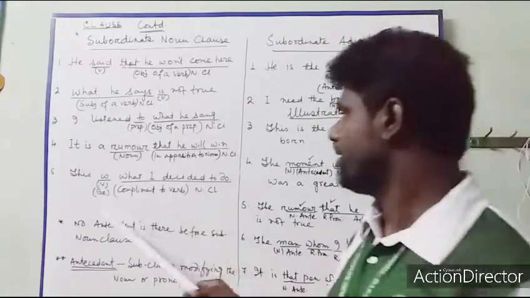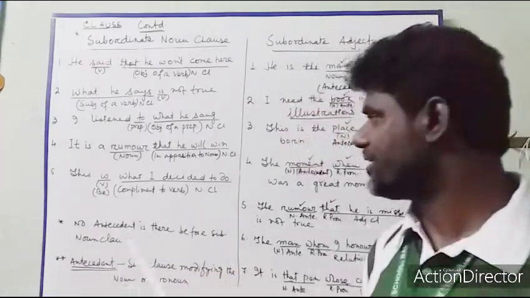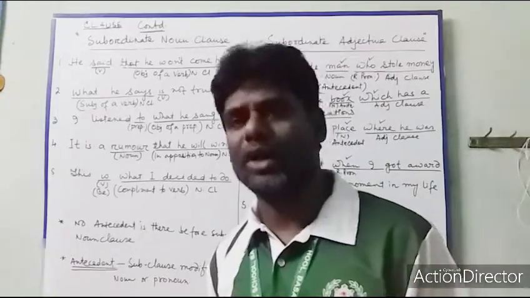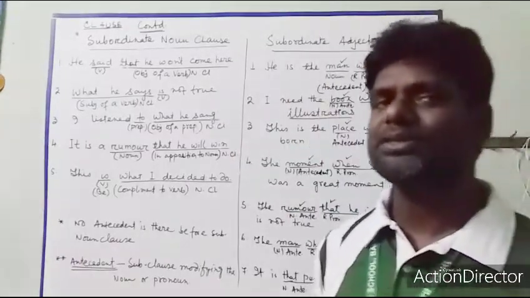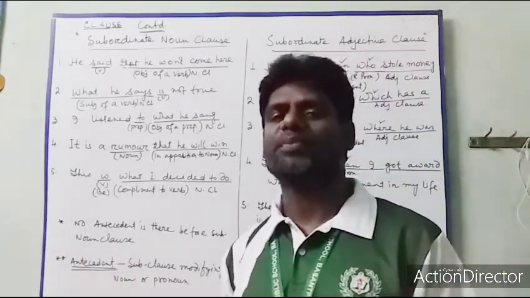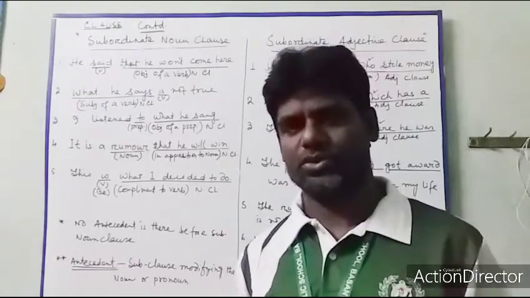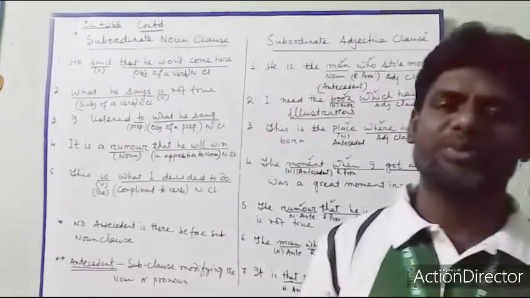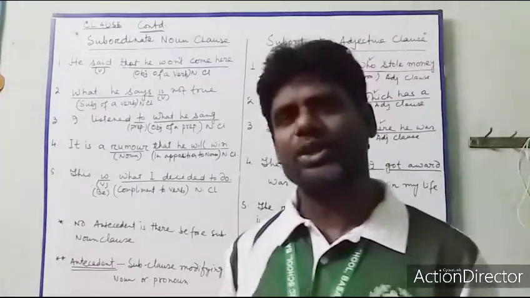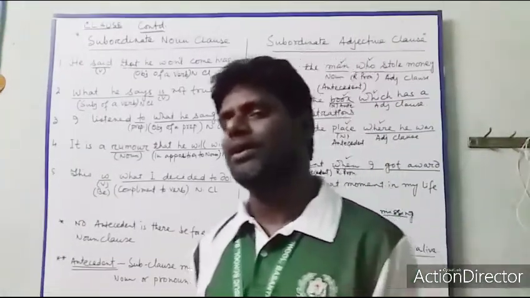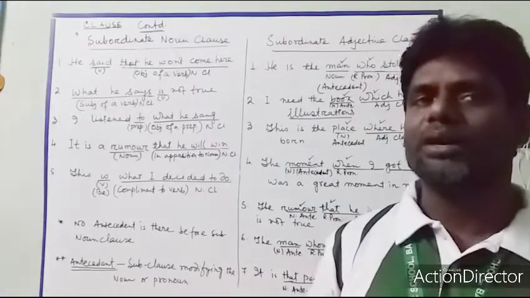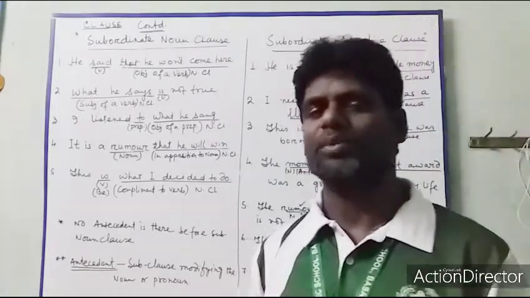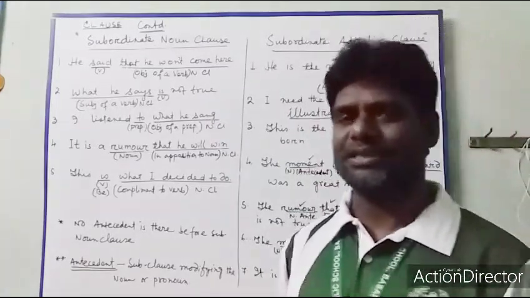Okay. Now next, what is next? Complement to verb. Complement means that after a V verb there will be a subclause. What are V verbs? Am, is, are, was, were. After these V verbs there will be a subclause, and that clause will be the complement. Complement means that it will also make the sense clear.